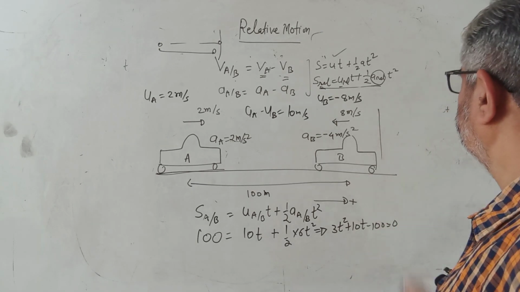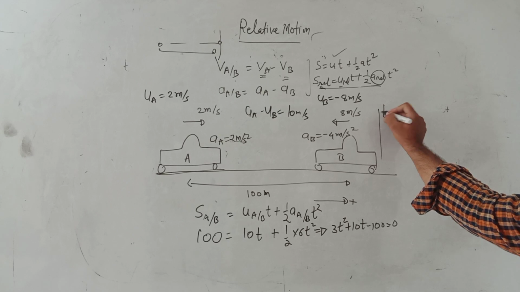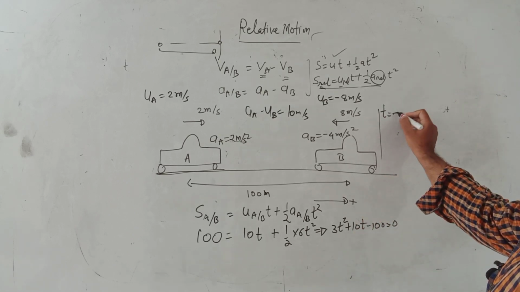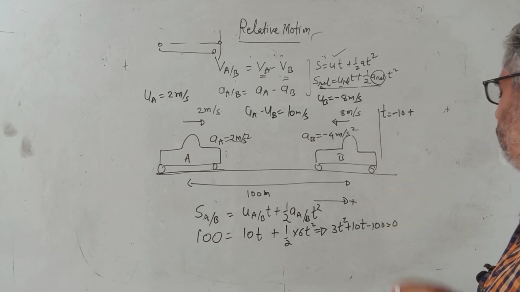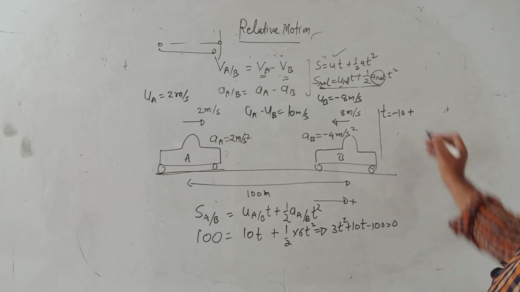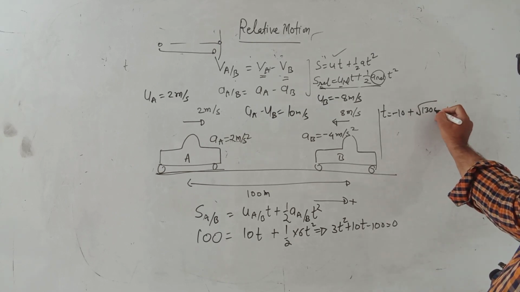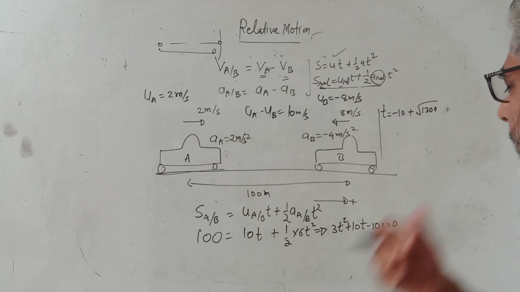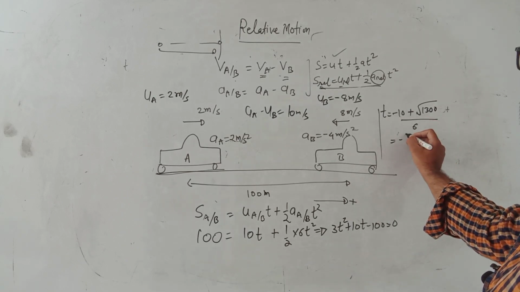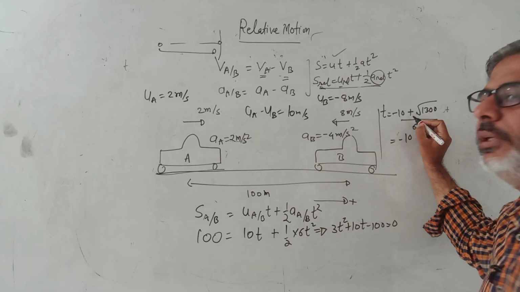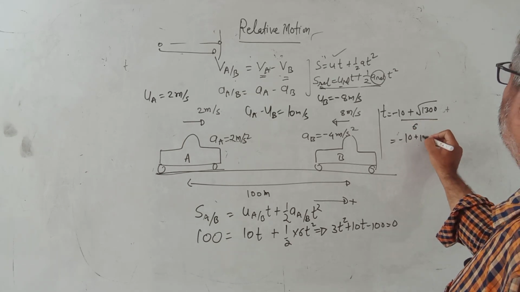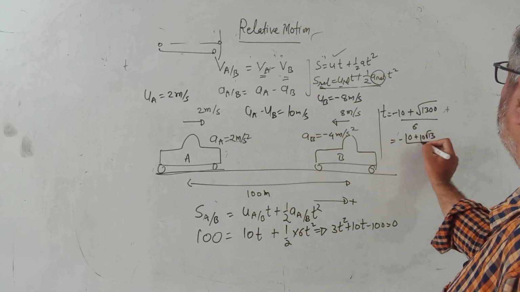Can you solve this? Let me try to solve. I often make mistakes also, not that you only make mistakes. So I do mentally minus 10. You can use your method. Root of 1300. Sometimes I calculate fast. B square minus 4ac I have done, upon 6. So minus 10. I have not taken the minus sign here because time cannot be negative. It will be positive. So plus 10 root of 13 upon 6.